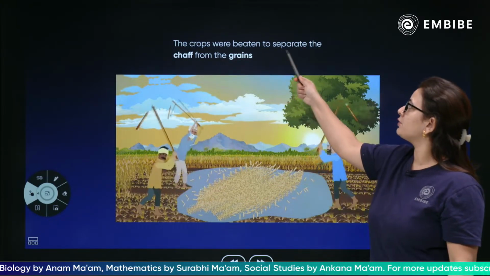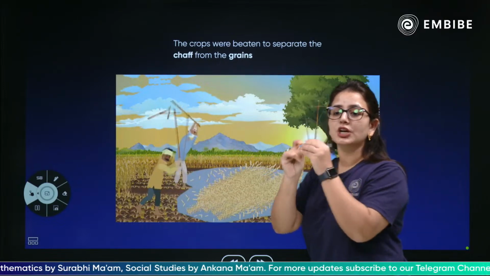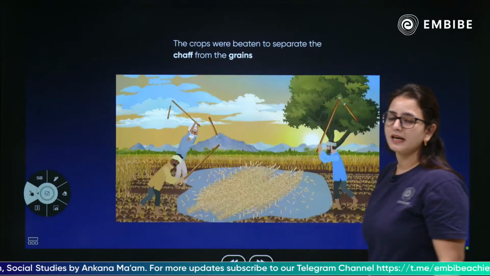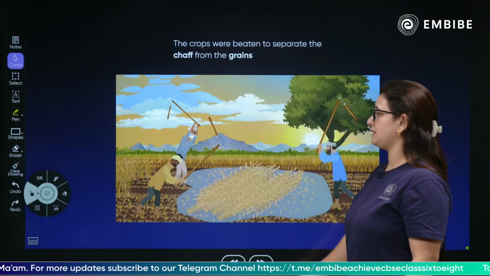The crops were beaten to separate the chaff from the grain, to remove the covering, what do you call it in Hindi, chhilka, the covering. We use such methods so that we can separate the grains and the chaff. But we also use certain other methods to separate it.